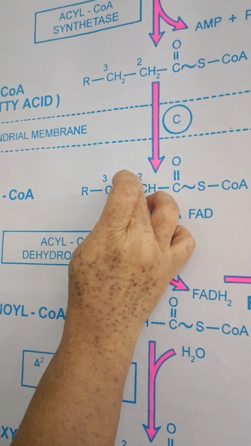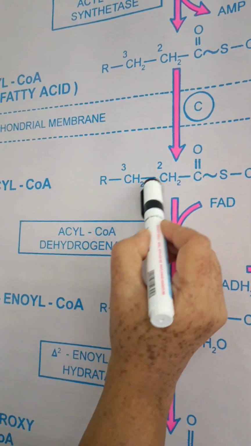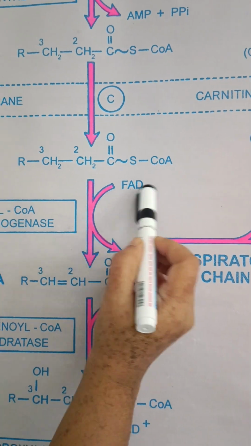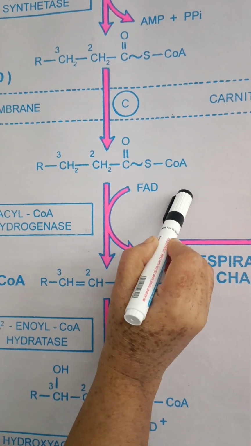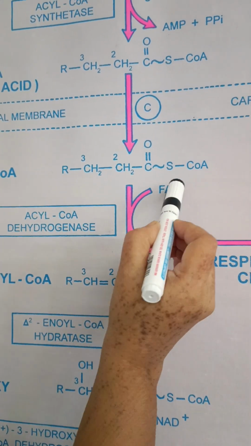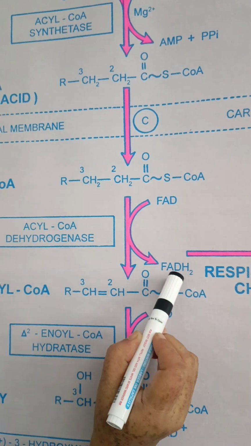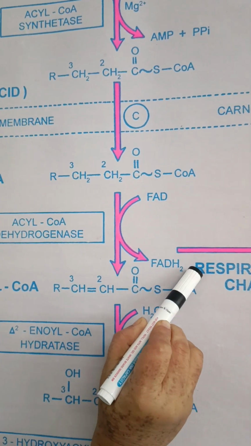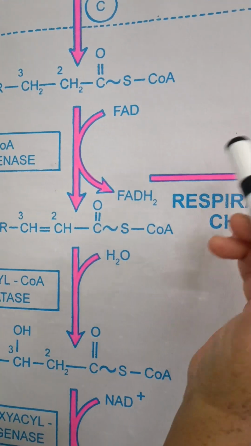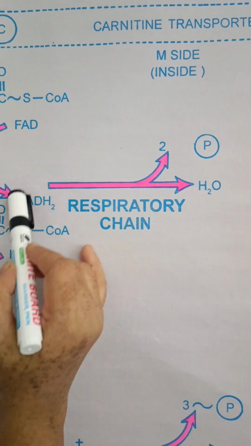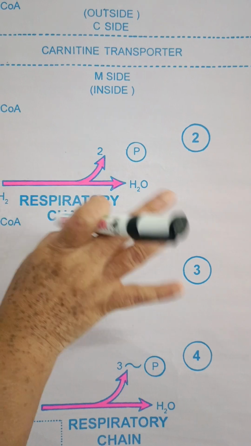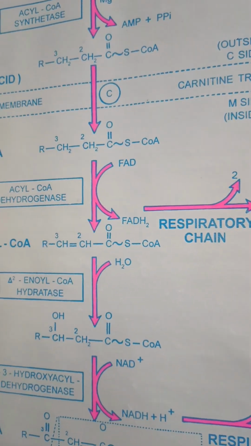So when these two hydrogens are removed, they are taken up by the FAD. FAD is flavin adenine dinucleotide. These two hydrogens are taken up by the FAD, which reduces it into FADH2. After reduction, there will be reoxidation of this FADH2 and it will give 3 ATP molecules during the respiratory chain or electron transport chain.